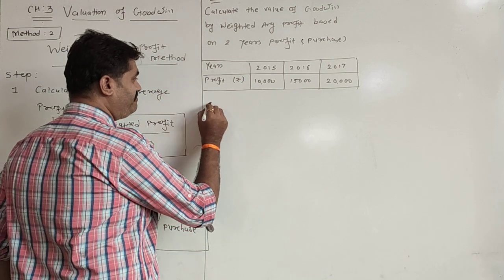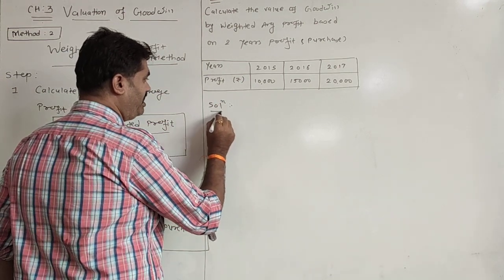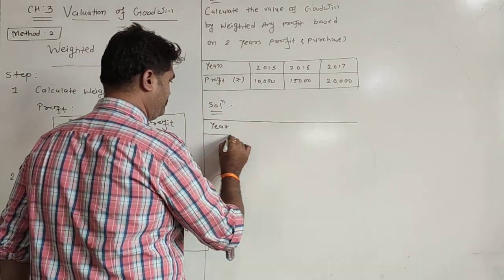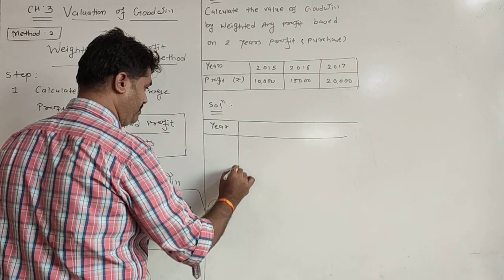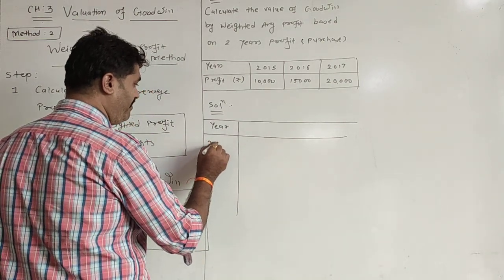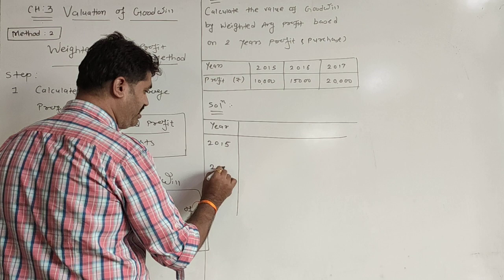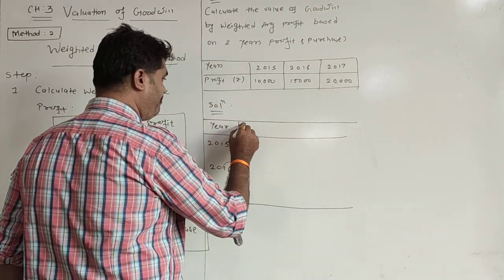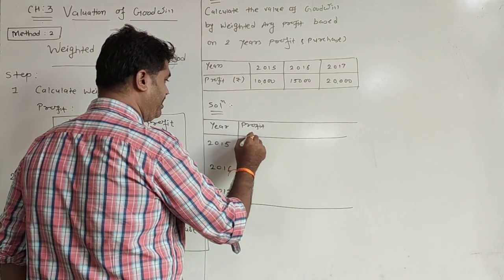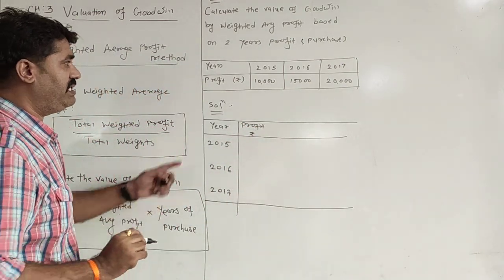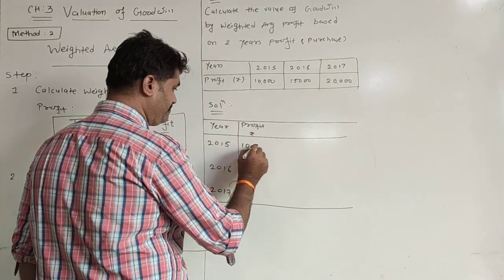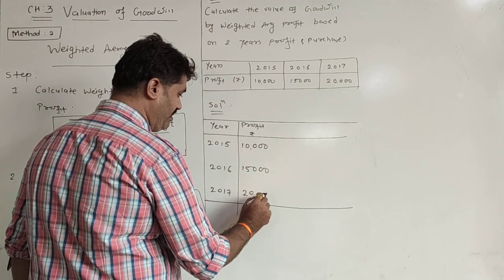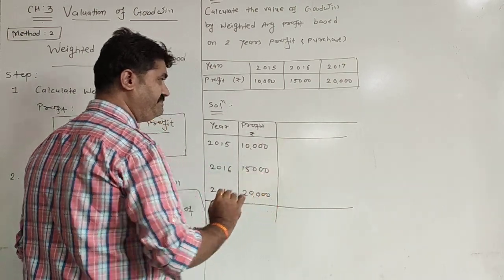And the solution. See the solution. We have been given different years: 2015, 2016 and 2017. Profit we have been given, in rupees. Profit is 10,000, 15,000 and 20,000. This much information is given.